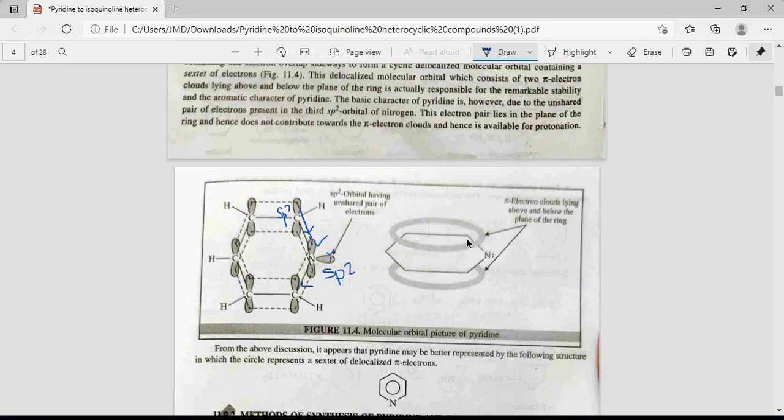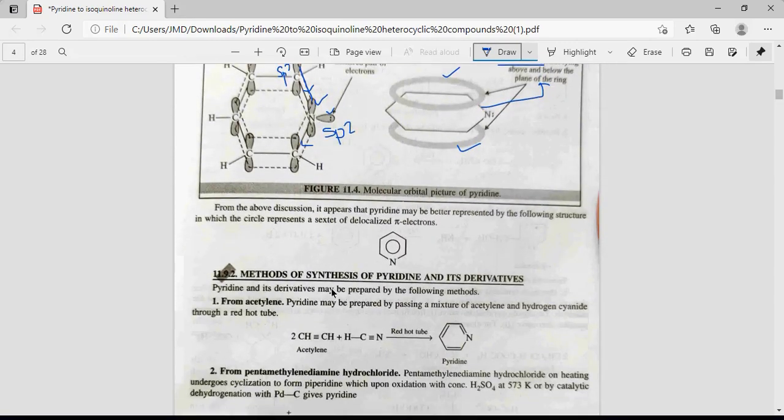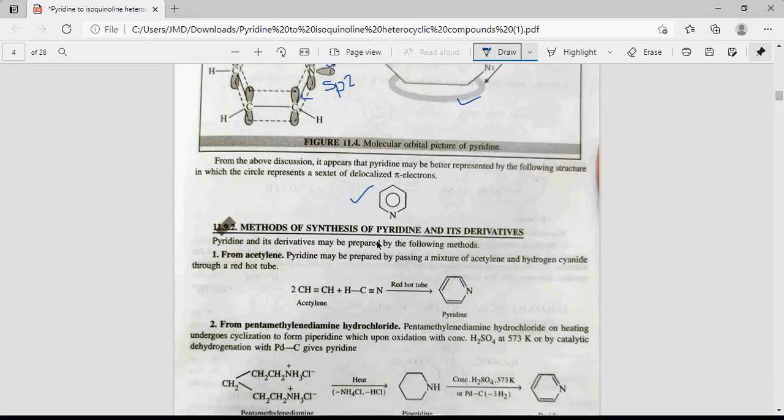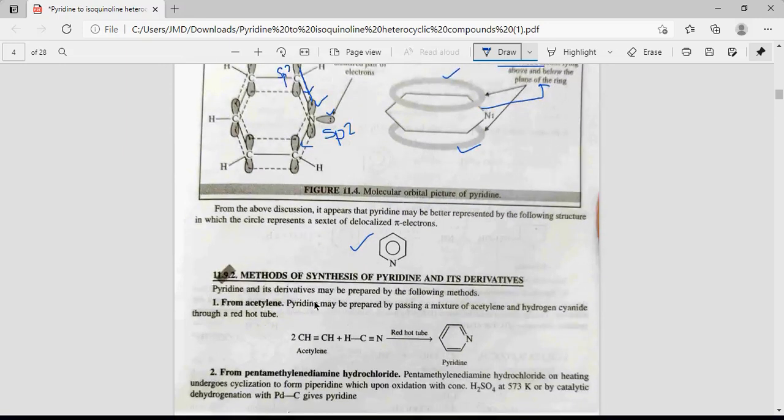So there is delocalization of pi electrons all over the ring. So these are the pi electron clouds lying above and below the plane of the ring. This is the plane of the ring, and these dark rings are the pi electron clouds above and below the plane. So we can represent the structure of pyridine in this way also by drawing a circle in this 6-membered ring. It shows the delocalization of pi electrons all over the ring.